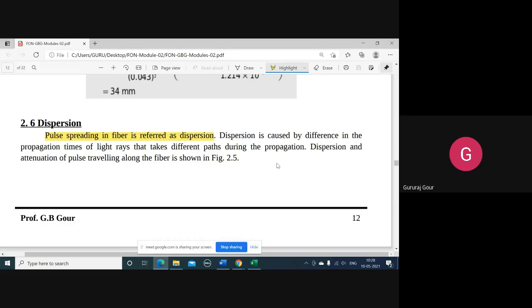Look, guys, so far we covered important points in module 2, that is attenuation, later fiber bending loss, and now dispersion, which is a little bit more important than the previous two, equally important you can say.